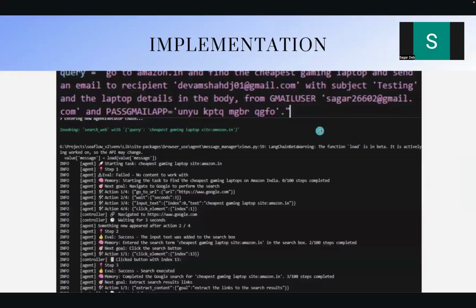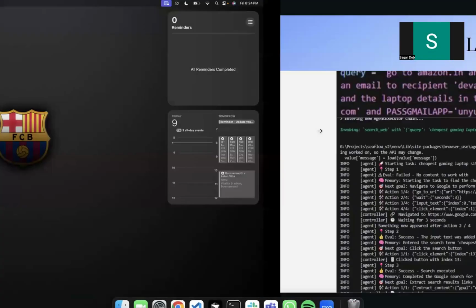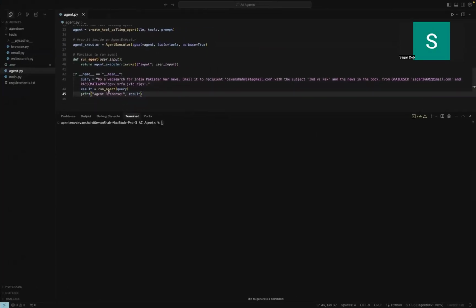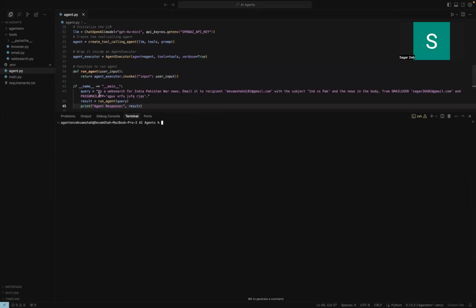So now coming to the implementation, I'll just switch to the code editor, and I'll show you a quick demo. Over here, I have the query to send to my agent, and I'll get the response in my terminal. I have a sample query ready where I am asking to do a web search for the current India-Pakistan war news and email it to me with the subject and the news in the body, and the credentials of the sender and the recipient mentioned. So when I run this file,